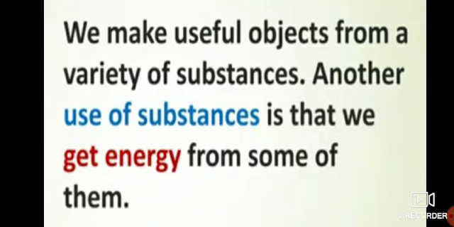If you see around your surroundings, there are so many substances from which objects are being prepared. Okay, so as I said, we make a lot of things by using soil. We can make a lot of things by using wooden material.